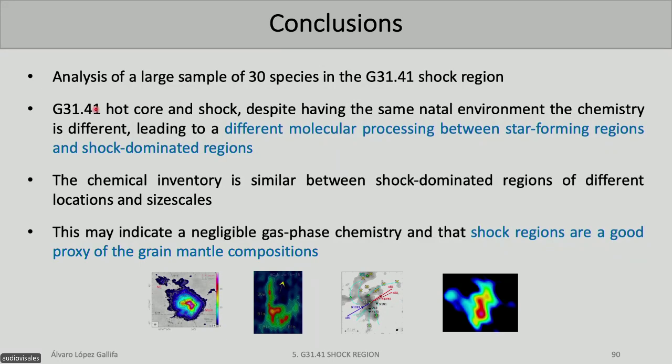We have only studied a hot core and a shock region within the same source, which means that the kind of shocks, the kind of physical environment that we have here, is more important to characterize the chemistry. Also, we have compared with other shocks, and we can see how the molecular inventory is pretty similar. The correlations were good, and that means that the chemistry which is happening is pretty similar. That the molecules that are stuck into the grains are all pretty similar as well, independently of the location in the galaxy.